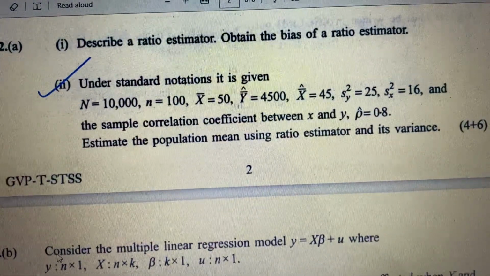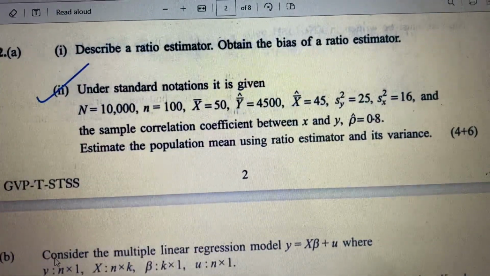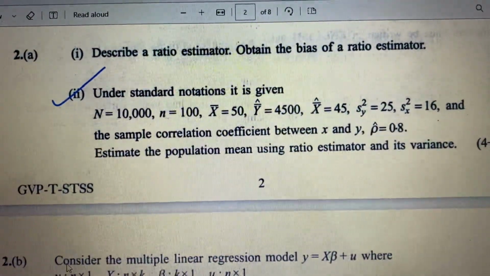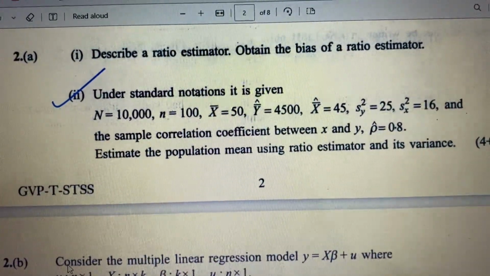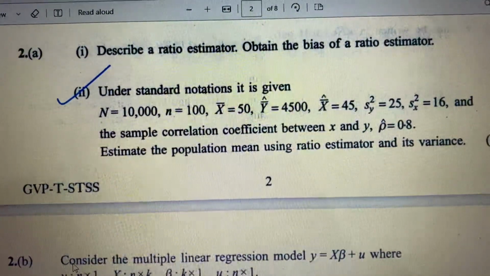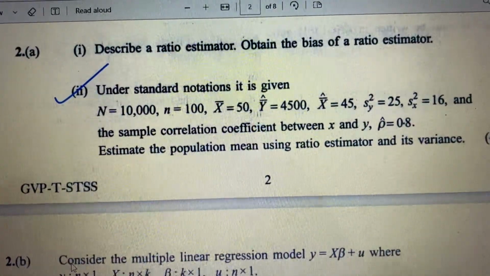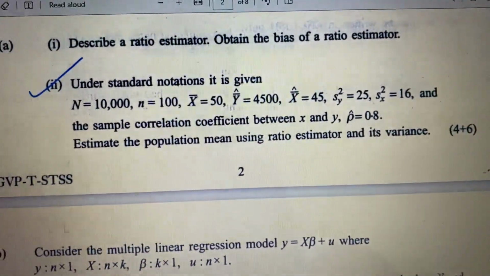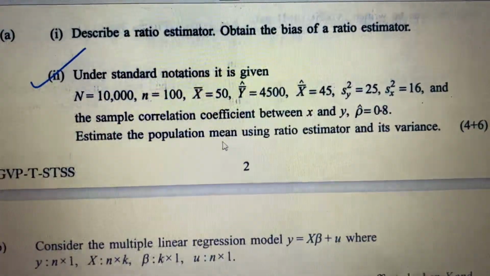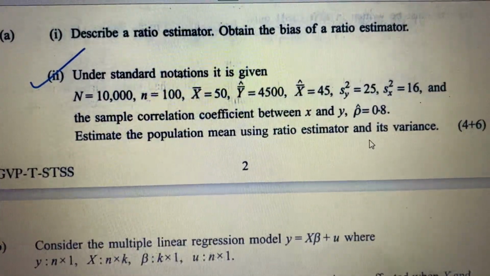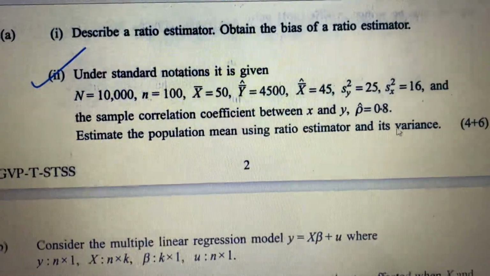We are solving ISS 2022 paper 3 question number 2a. The first part is a derivation type question, so skip this. In the second part, under the standard notation, we are given the following values and we need to estimate the population mean using the ratio estimator and find its variance.